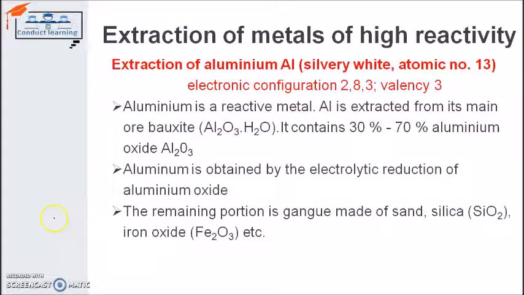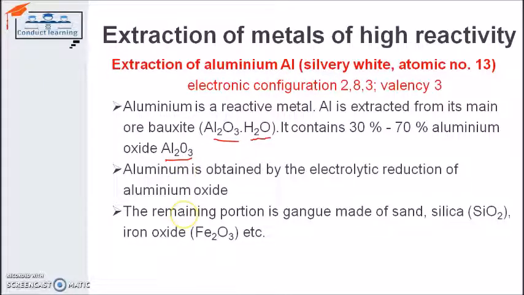The chemical name for aluminium ore bauxite is Al2O3.H2O, where Al2O3 is aluminium oxide and H2O is water. It contains 30 to 70% of aluminium oxide. So that means most of this bauxite is aluminium oxide. So to obtain this aluminium oxide from its ore, we have to do electrolytic reduction.